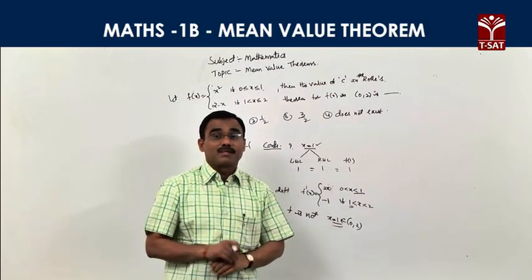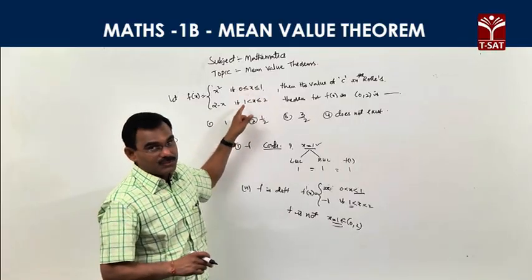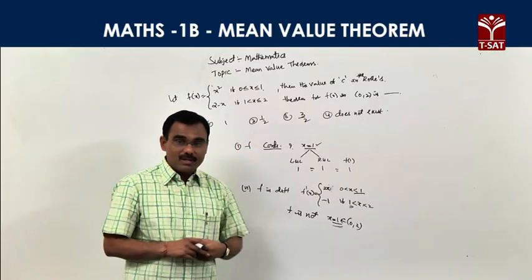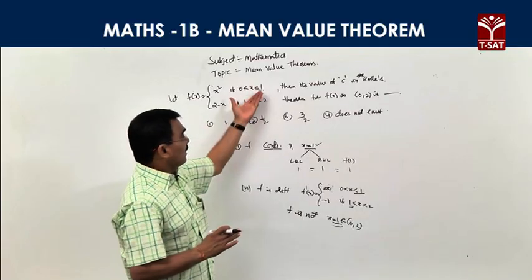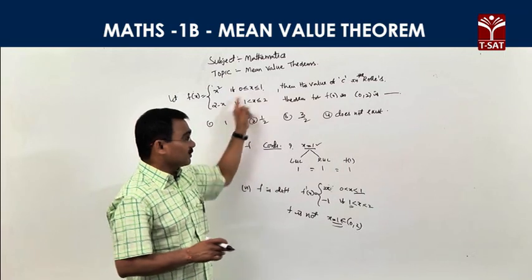This type of problems are very important. You check the continuity and differentiability at the breakpoints. Given function f of x in the closed interval 0 comma 2, it asks about the applicability of Rolle's theorem. From 0 to 1 it is polynomial, continuous, 1 to 2 is also polynomial, continuous, and we check at x equal to 1.